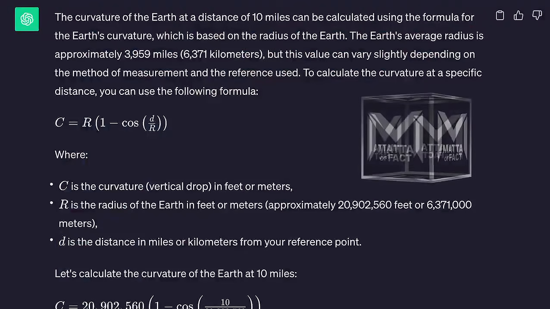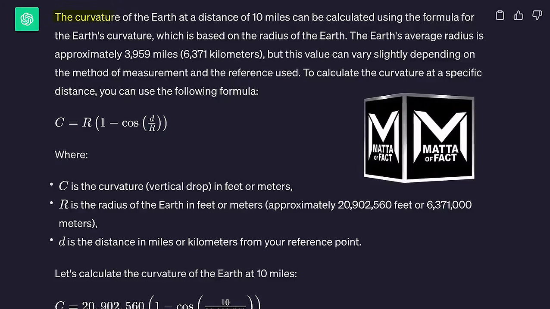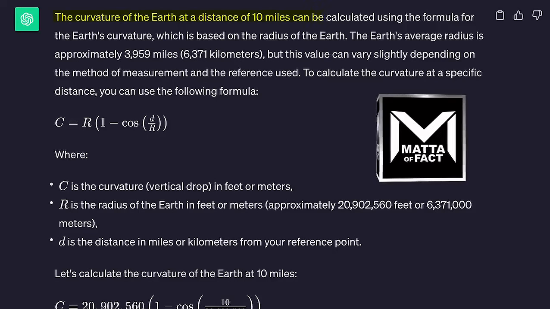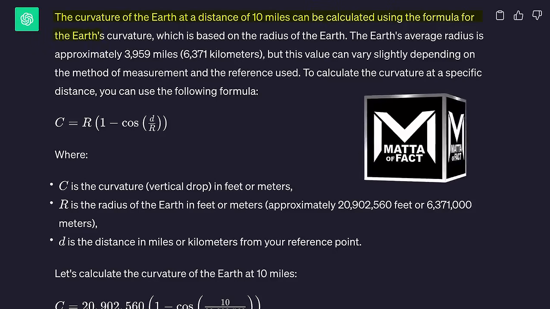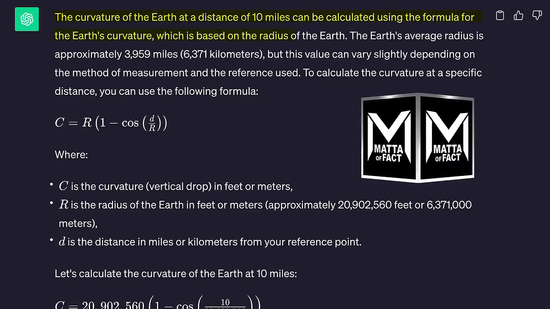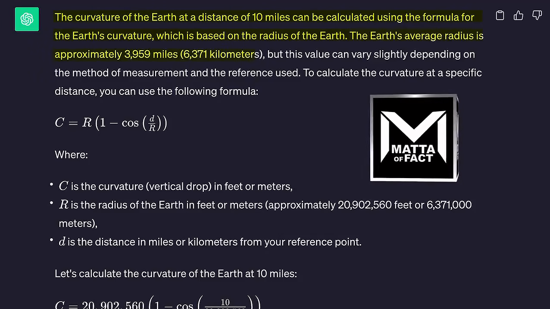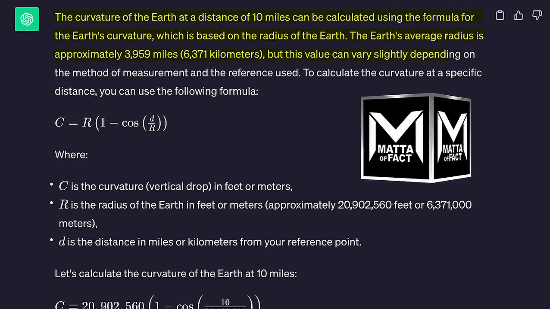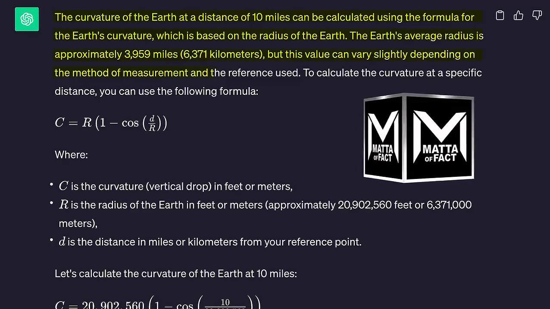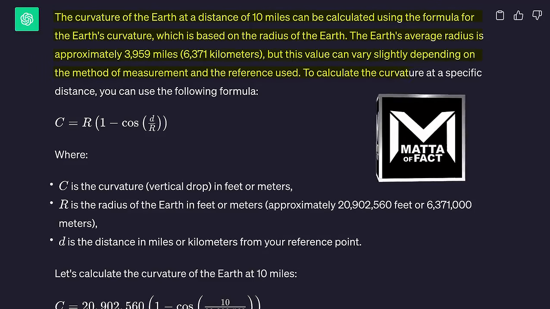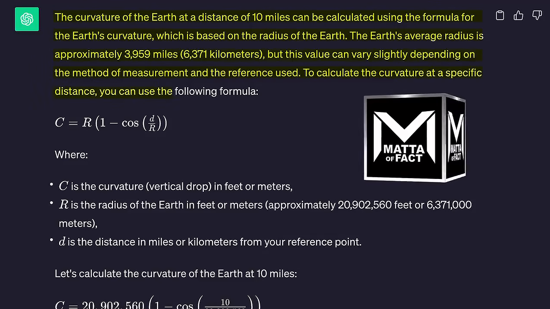What do you say? But in order to do that, we need some help from our friends at ChatGPT. The curvature of the Earth at a distance of 8 miles can be calculated using the formula for the Earth's curvature, which is based on the radius of the Earth. The Earth's average radius is approximately 3,959 miles, but this value can vary slightly depending on the methods of measurement and the reference used. To calculate the curvature at a specific distance, you can use the following formula.